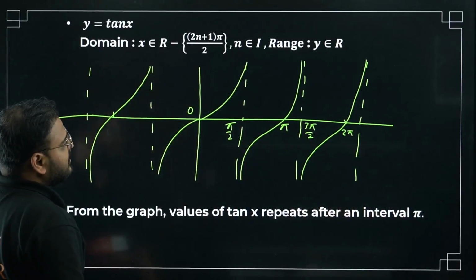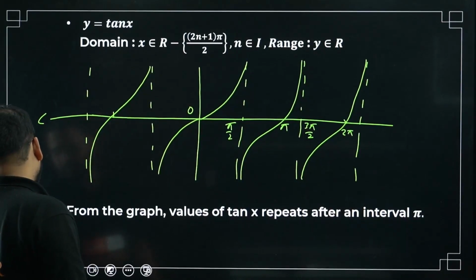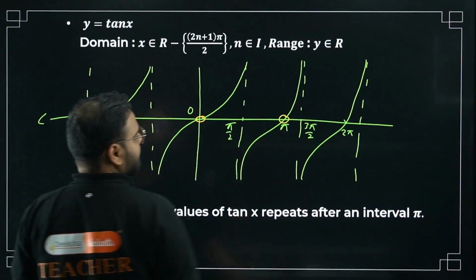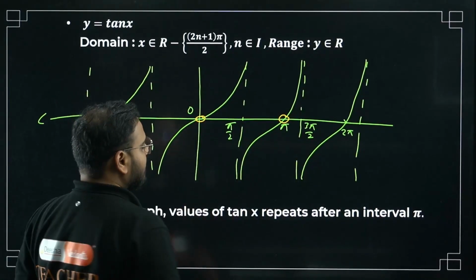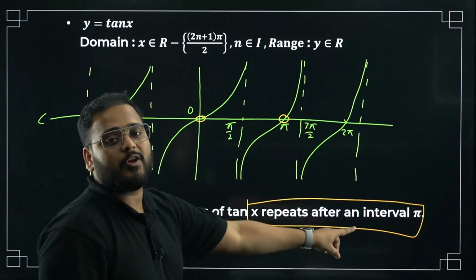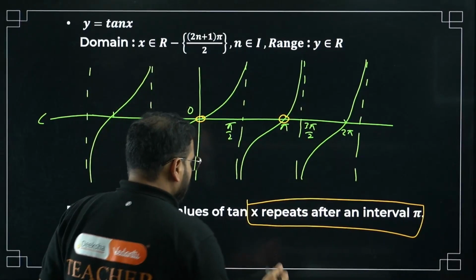Now you can see the repetition is coming after pi only. How come, sir? Please have a look. This part repeats after pi only. That's why periodicity is in the interval of only pi. It's periodic in the interval of pi. What is the period? The period is pi.